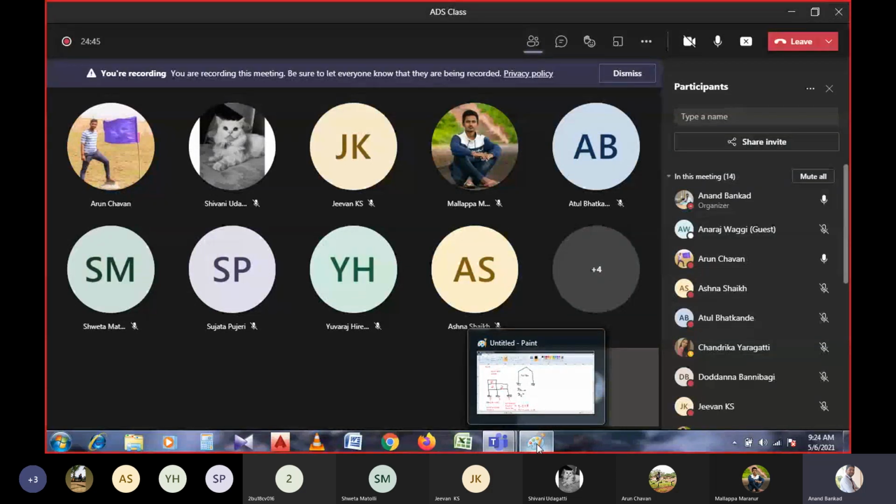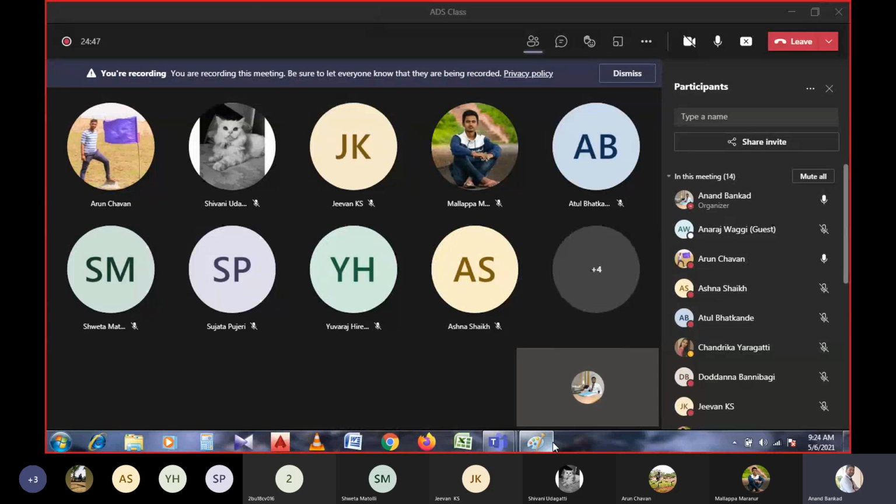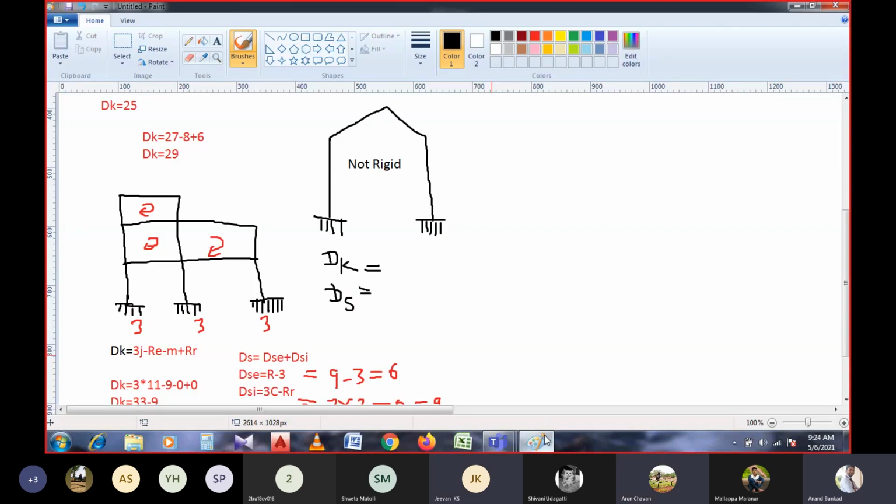All of you, I request everyone to try this. Jeevan, Shivani, Shweta, Sujata, everyone, please try this. Don't sit quiet. You will get it only when you try this. Okay.